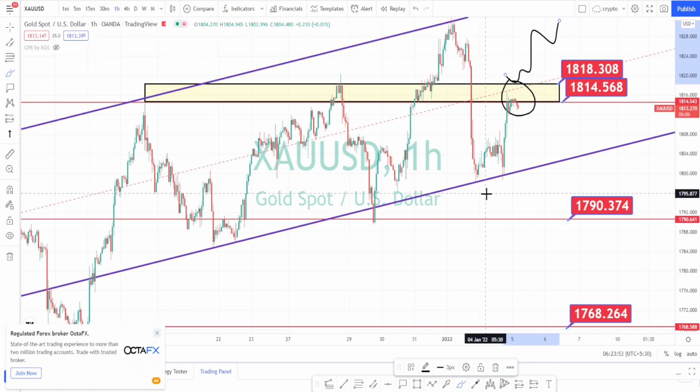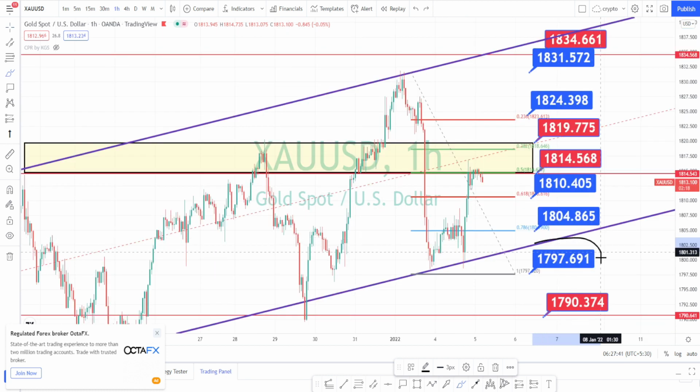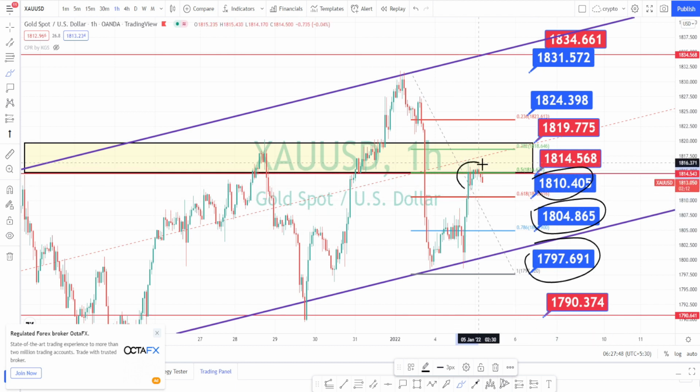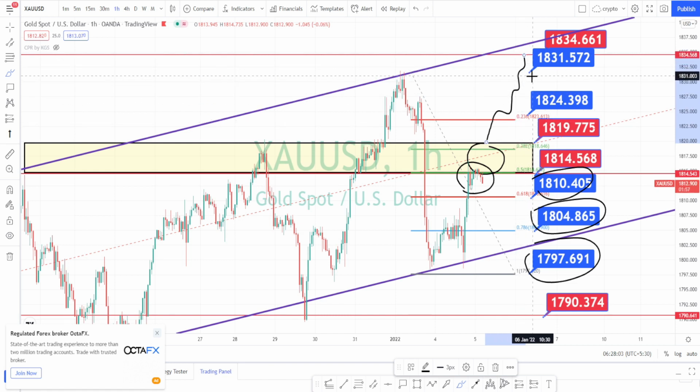Let us mark the support and resistance levels for the hourly time frame. The values marked in the blue color are the resistance and support levels of the hourly time frame. Currently the market is trying to break this resistance level of 1814 and 1819. It is an area of resistance. Only when it breaks this area can we expect a further continuation of the bullish trend, and the resistance levels in this bullish trend have been marked in the blue color over here.